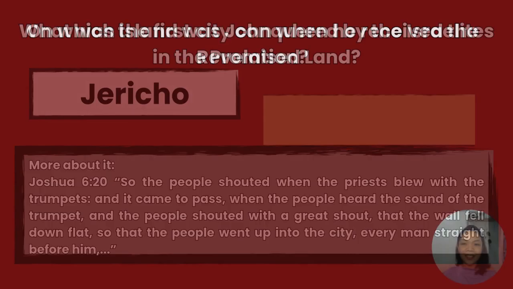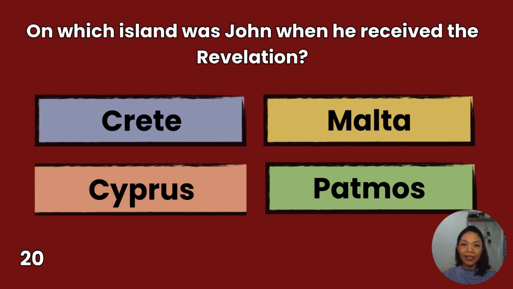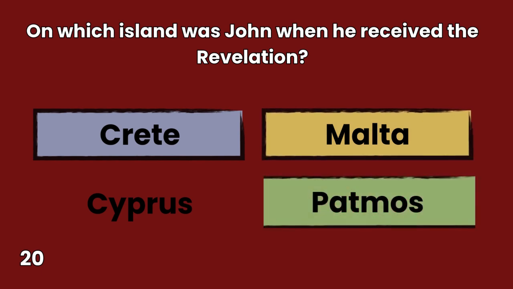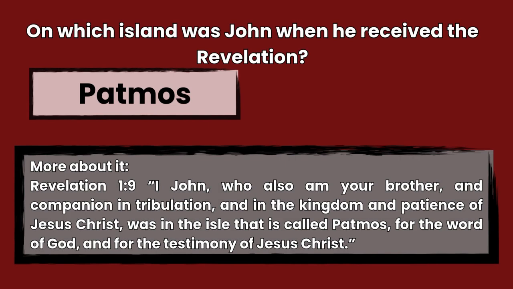20. On which island was John when he received the revelation? Crete, Cyprus, Malta, Patmos. You have 10 seconds to answer. The answer is Patmos, Revelation 1:9. I, John, who also am your brother and companion in tribulation and in the kingdom and patience of Jesus Christ, was in the isle that is called Patmos for the word of God and for the testimony of Jesus Christ.